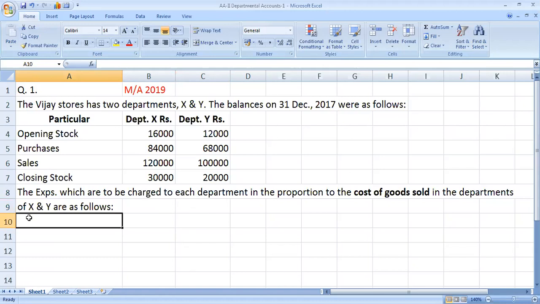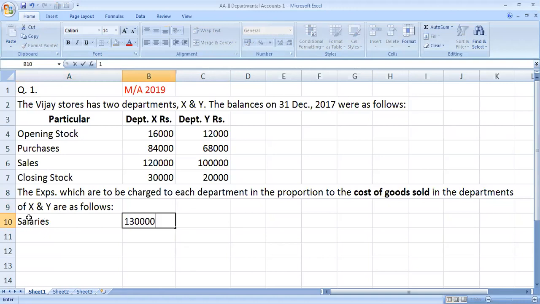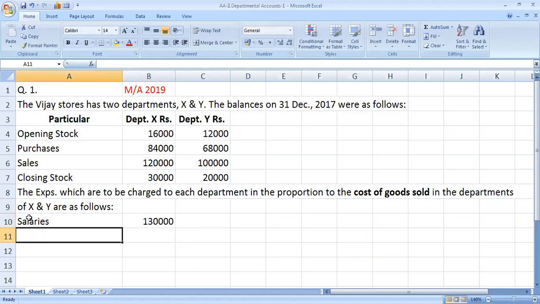The expenses, salaries, rupees 13,000. That is not in particular department X. I am taking it here. Now you can understand easily. 13,000.